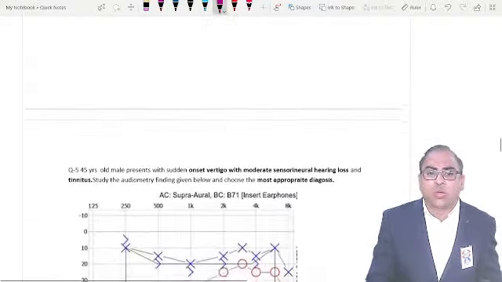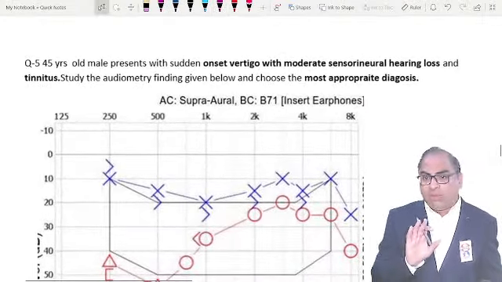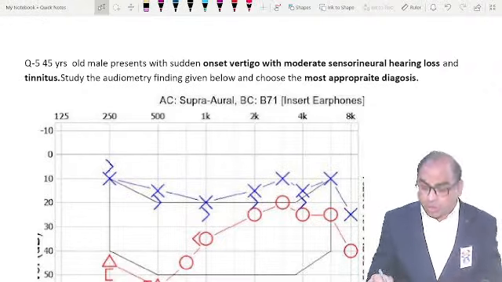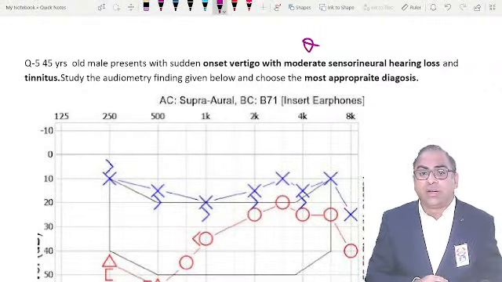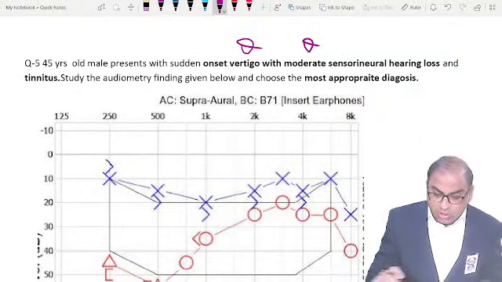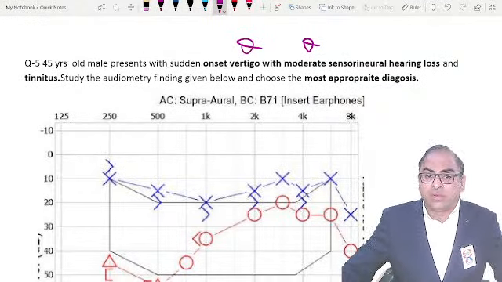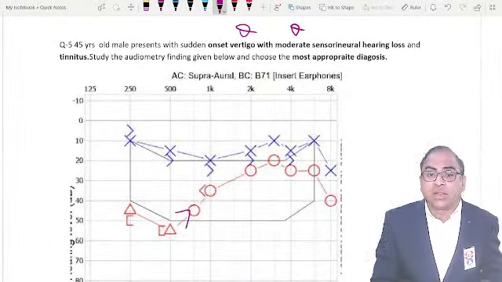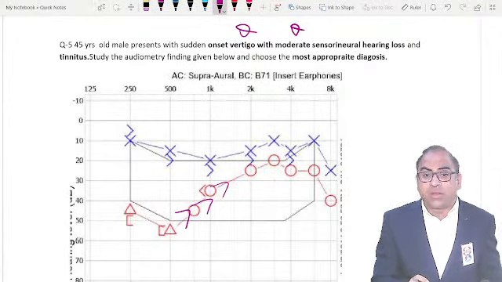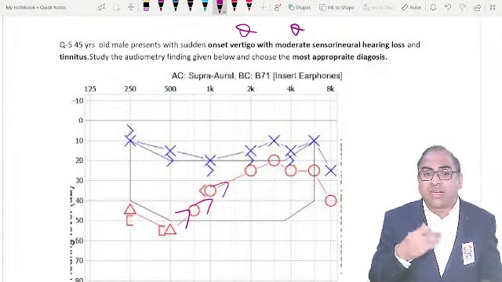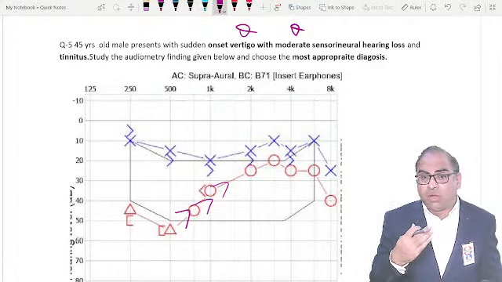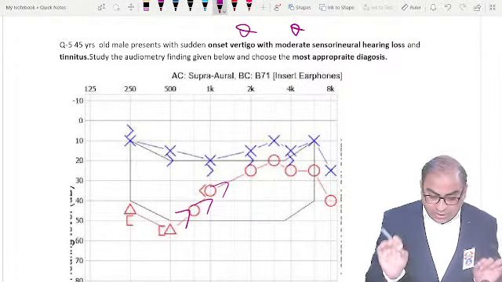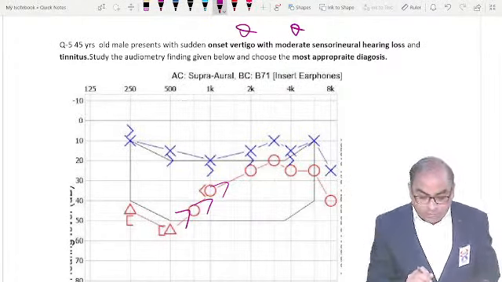Coming to the next MCQ, again a 30 to 40-year-old male complaining of moderate sensorineural hearing loss, tinnitus, vertigo. Yes, the hallmark features of Meniere's disease are given. They have given one graph. What we can appreciate on this graph is that the graph is moving up. Always remember the rising curve. The examiner is mentioning the rising curve. Low frequencies are involved, and if low frequencies are involved, it is a hardcore diagnosis of Meniere's.